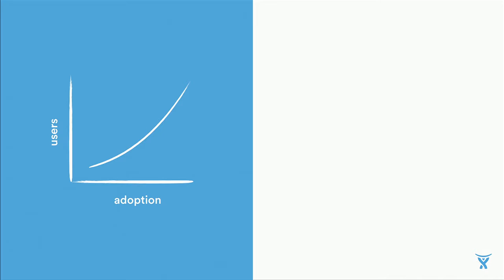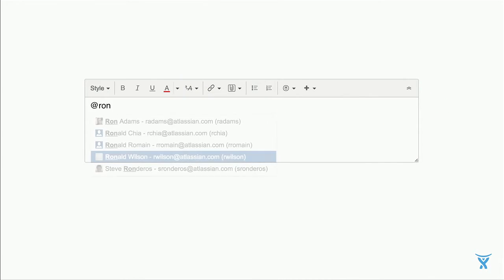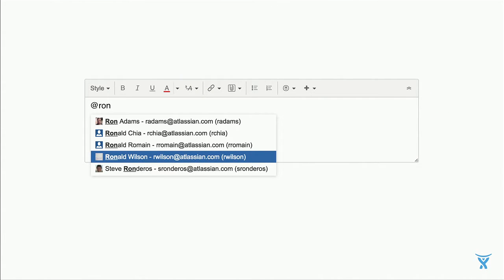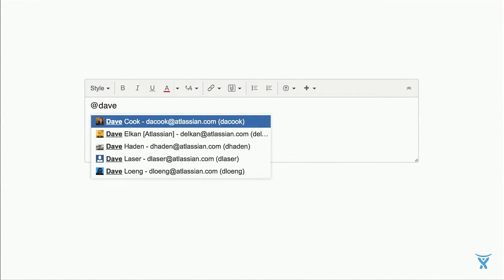Now, one of the challenges with app mentions is that as the adoption of the product spreads throughout organizations, the number of users using the product also increases. And it can get really hard to find the person that you want to pull in. Now, we've got autocomplete for app mentions. So when you're searching for someone like Ronald, it kind of works okay. But if you search for a more common name like David, or was it Dave, it can be really hard to know which one to pick.